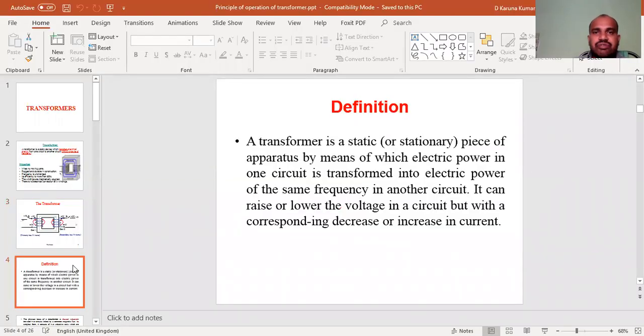What is the definition of a transformer? The transformer is a static device, a stationary piece of apparatus, by means of which electrical power in one circuit is transformed into electrical power of the same frequency in the other circuit. It can raise or lower the voltage in a circuit, with a corresponding decrease or increase in the current. The transformer is a static device. It transfers the electrical energy from one circuit to another circuit without changing the frequency. For example, the frequency in the primary winding is 50 Hz, and in the secondary winding the frequency is also 50 Hz.